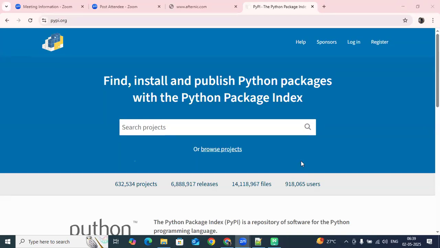But to install any app from the Play Store, is it easy or do you need to write some program for that? It is easy. We just type the name and then install. Just download and install. It takes maybe 2 to 3 minutes, right? It is very easy. In a similar way, for Python, we have a repository called pypi.org. It's like a Play Store, how we install the apps, similar way.